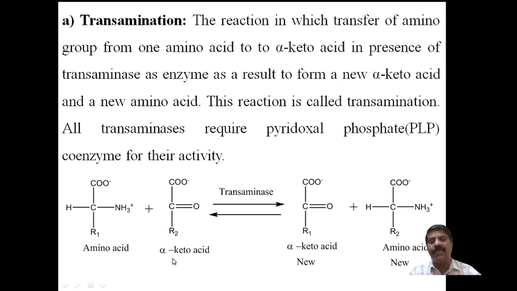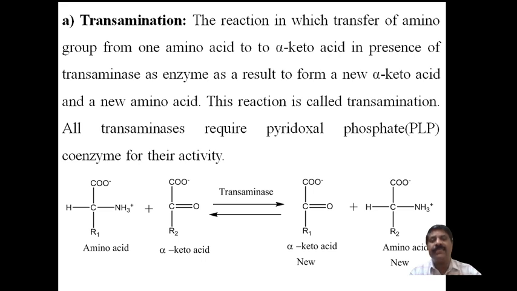Then here, this is also an alpha amino acid, because at the alpha carbon atom the amino group will be there, and this is called an alpha keto acid. The alpha amino group is transferred to the alpha keto acid. This is an exchange, an interchange that takes place here. The keto group will be condensed here and the amino group will be condensed here. Therefore, it is an interconversion of the groups at the alpha position.